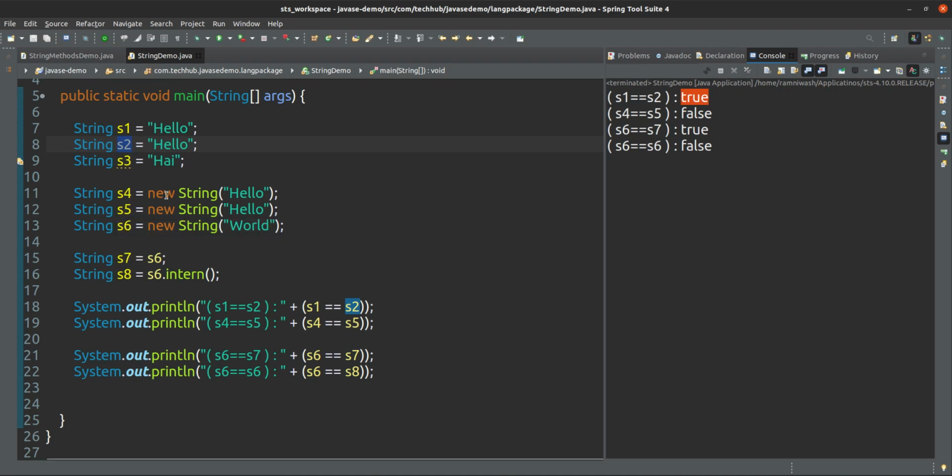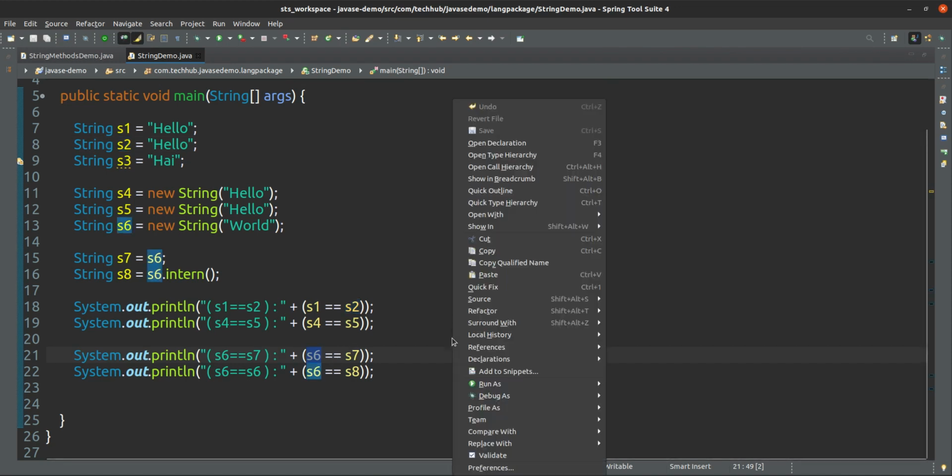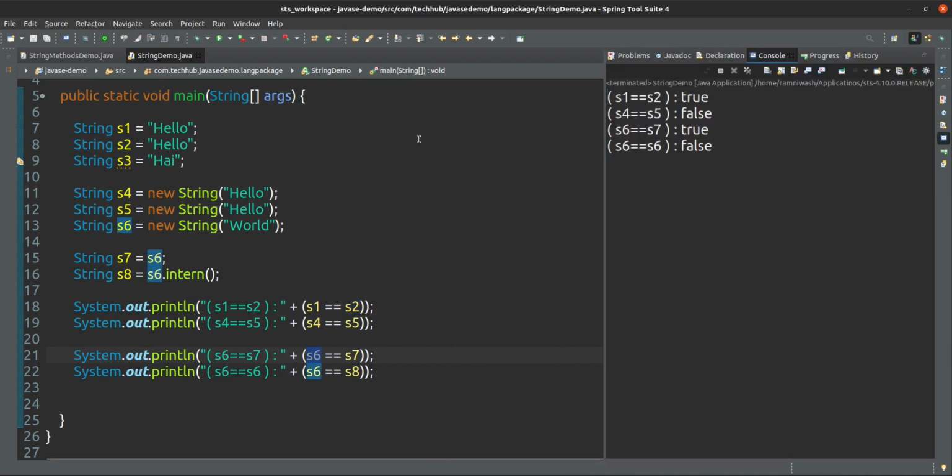s4 and s5, definitely, it is not pointing to the string constant pool; directly from the heap memory it is pointing, and every time it is creating a new object, that's why this is false. s4 and s5 is false. Okay, next one is s6 and s7. s6 and s7 are the same only, I am assigning here, so it's pointing to the same object.